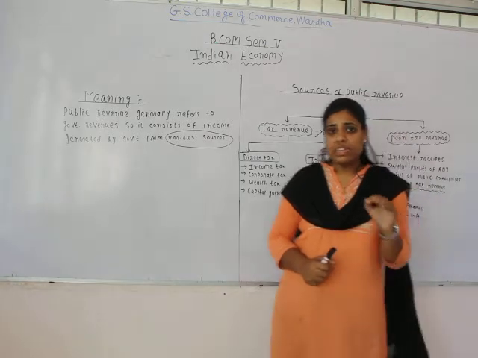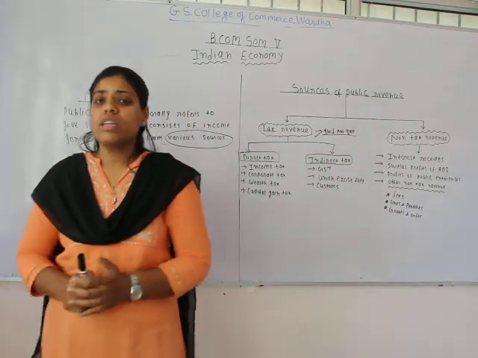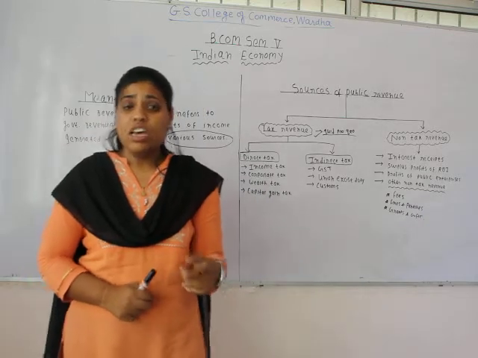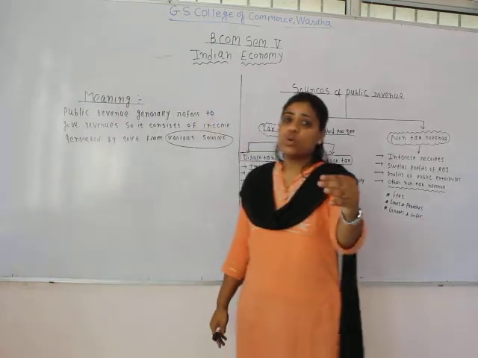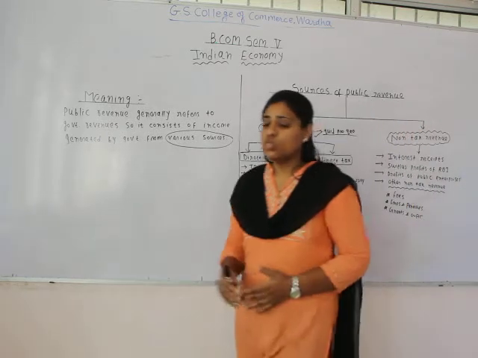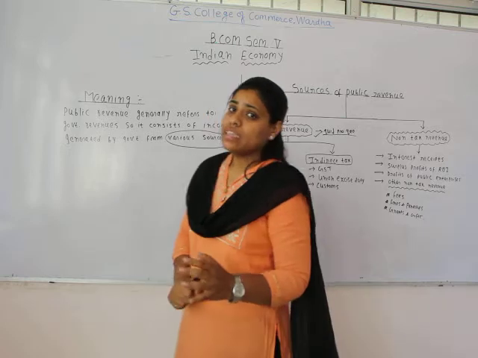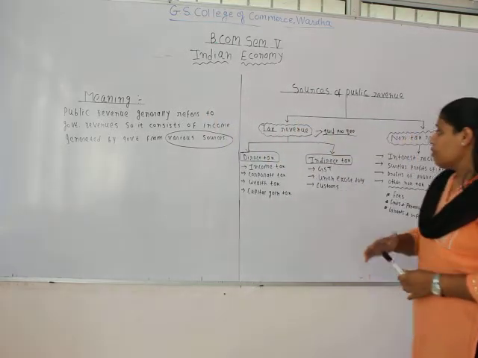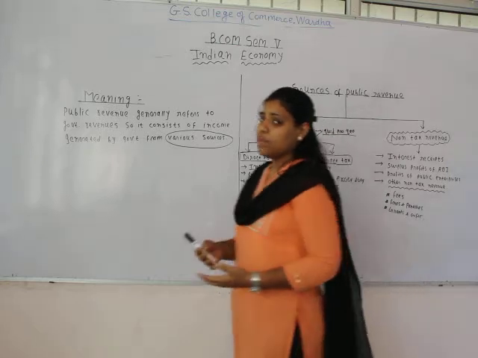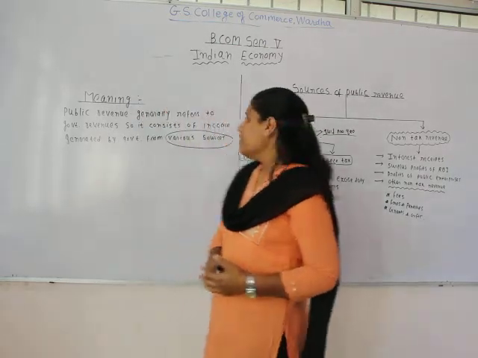Like if you are paying 2,50,000 in taxation and some other person is paying only 1,50,000, you cannot expect that the government is going to provide you more amenities or facilities than the person who is paying the lesser amount of tax. Why is it so? Because it's a compulsory payment and it's not based on the principle of quid pro quo. You cannot expect something in return from the government after paying the tax.